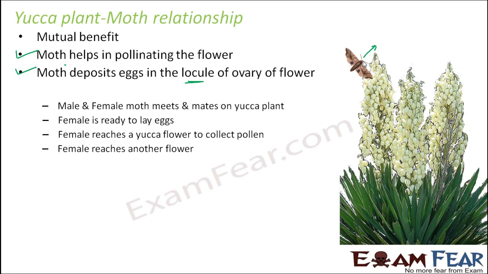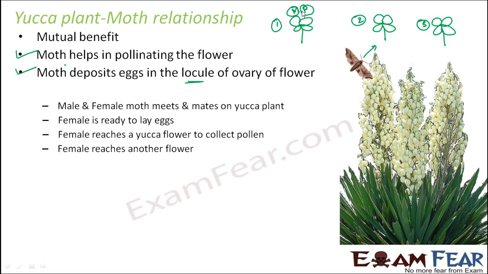Now when it has collected the pollen, it goes and reaches another flower. Let us suppose this is flower number 1, this is flower number 2, and this is flower number 3, and they are all yucca flowers. So this is the male and the female.